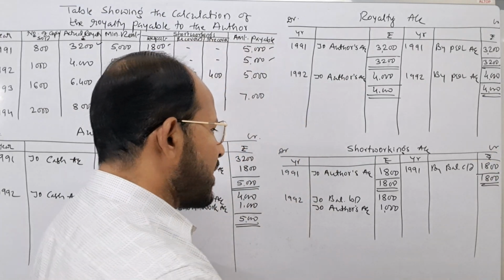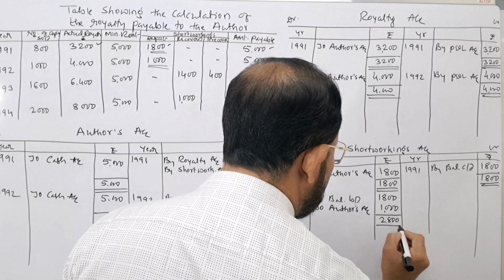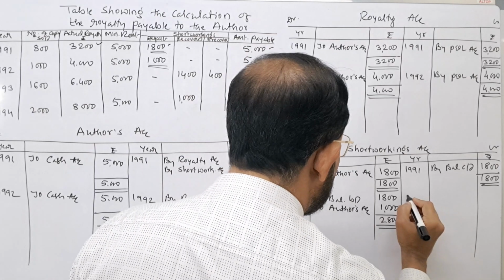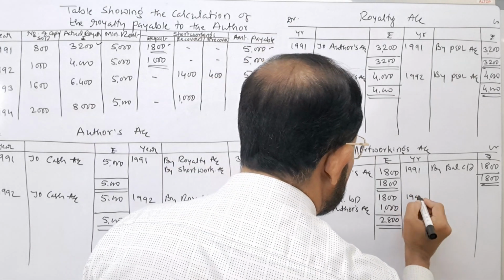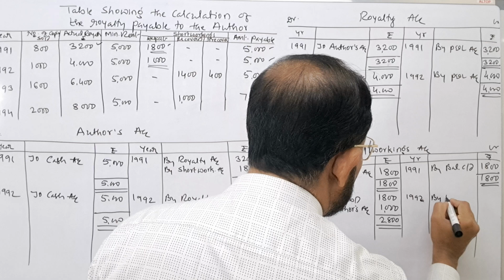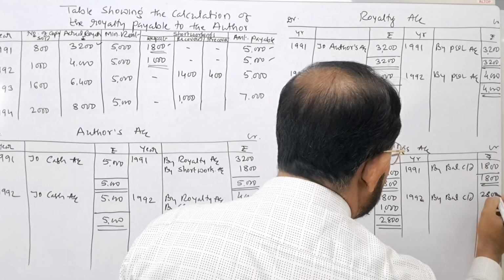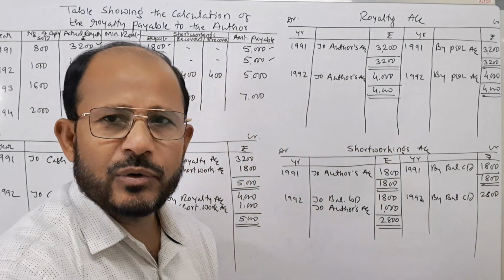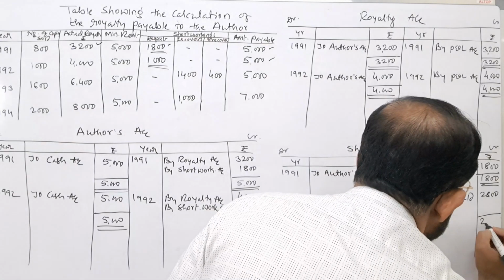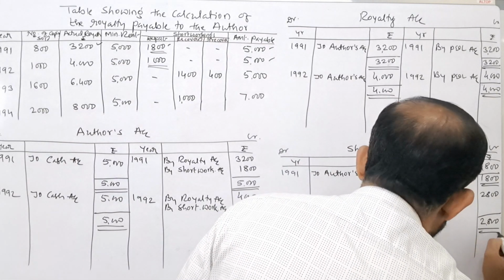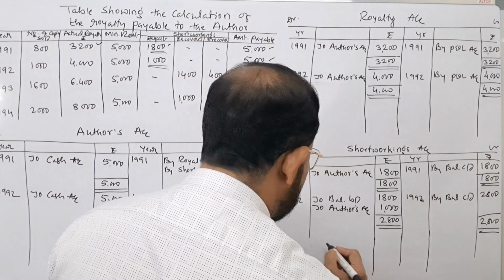But in case of short workings, the total short workings comes to rupees 2,800. This one we have to show as closing balance of the year 1992, by balance carried on. What is the amount? 2,800. Because still time is there to recover the short workings. Because of that reason, we are closing this account in this style, 2,800. Now this closing balance will become the opening balance for the next year.